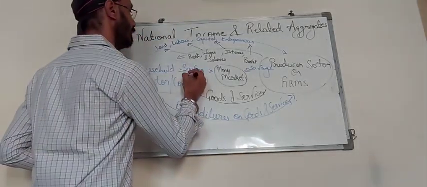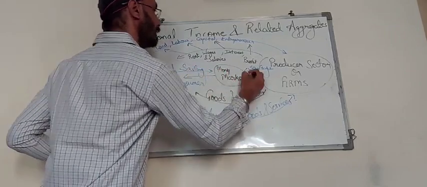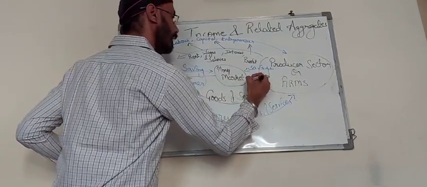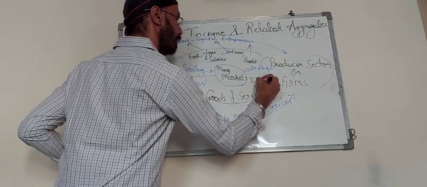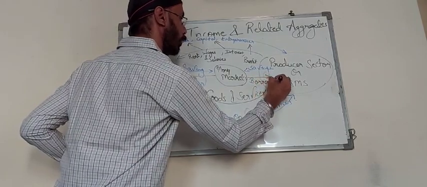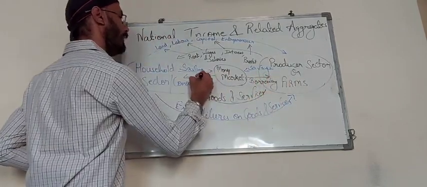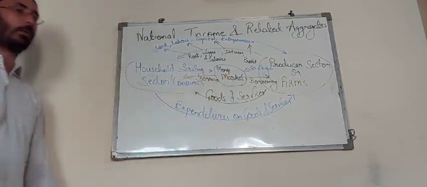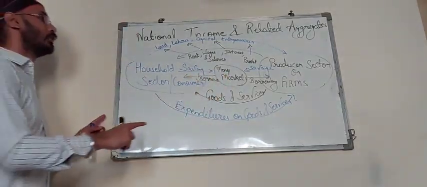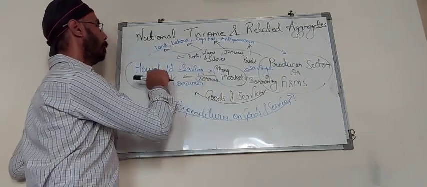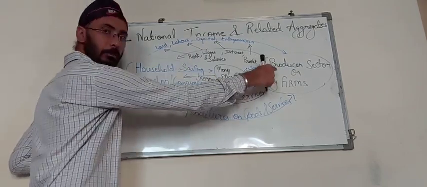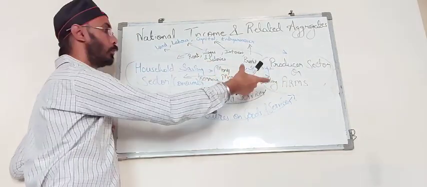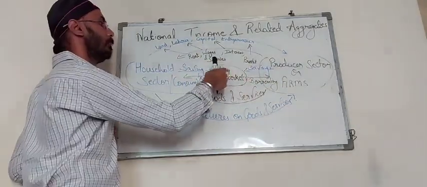And in return, the money market makes loans available to us.